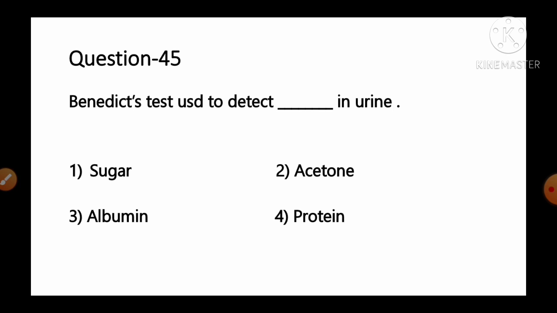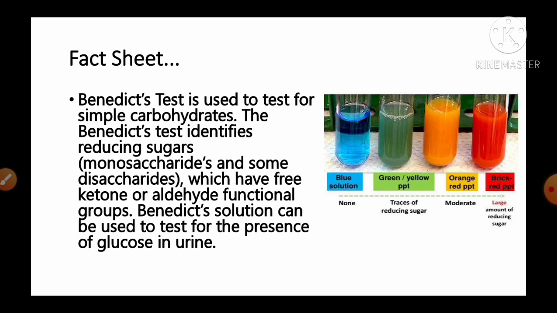Benedict's test is used to detect dash in urine. Options are number 1 sugar, number 2 acetone, number 3 albumin, number 4 protein. And the fact given regarding this question, it is Benedict's test is a test used to detect simple carbohydrates. The Benedict's test identifies reducing sugars, monosaccharides, and some of the disaccharides which have free ketone or aldehyde functional group.